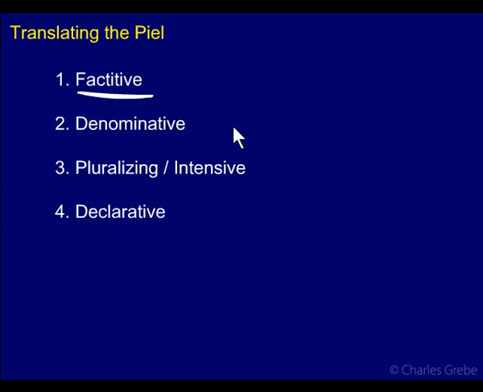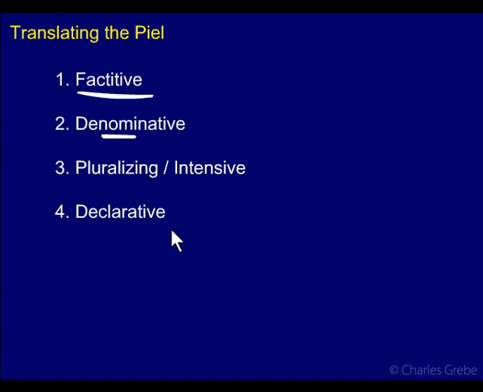Denominative, this simply means that it comes from a noun. So there are some verbs that are related to nouns. You can see the word noun in there, or nominative. So some Piels come from nouns, they're related to nouns. Pluralizing or intensive. Intensive is often the way people first think of a Piel. It's an intense form. The meaning is intensified from the Qal, or possibly pluralized. We'll talk about examples of that as well.